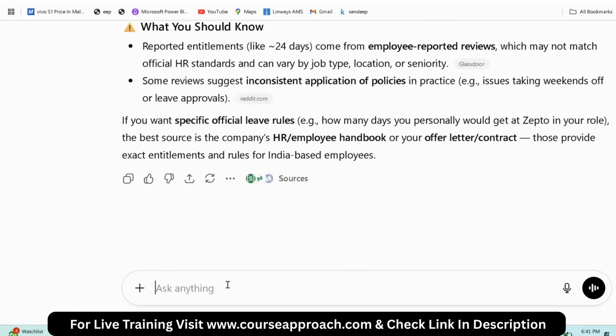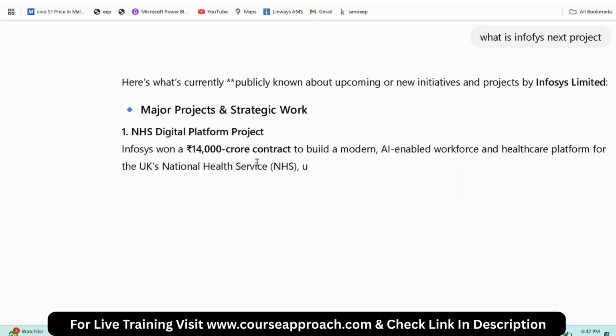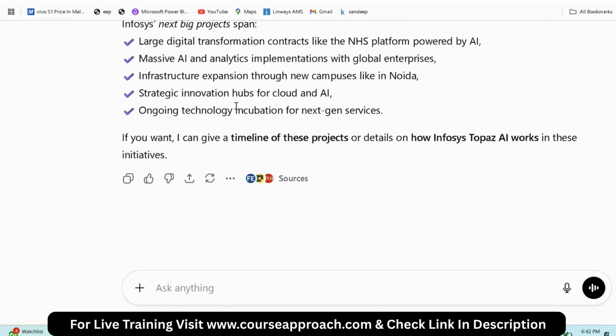These are the limitations. For example, if I ask what is Infosys next project, it may also not have the future data. See, it is giving us the generalized answer. Why? Because it doesn't have private data. These are the limitations with respect to LLMs.